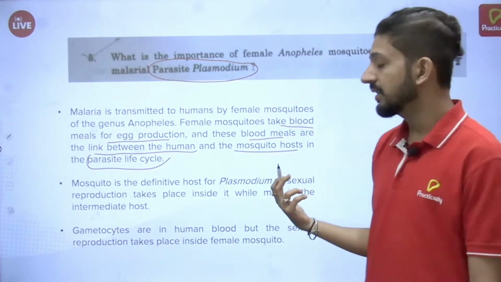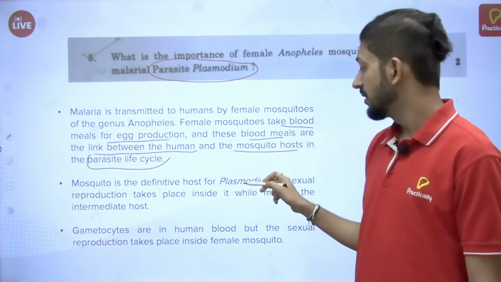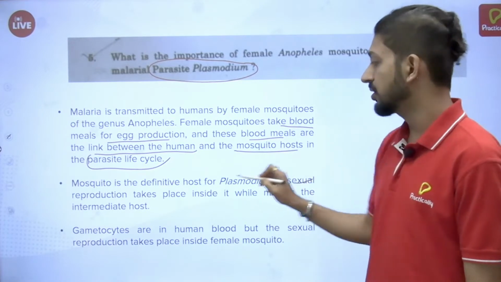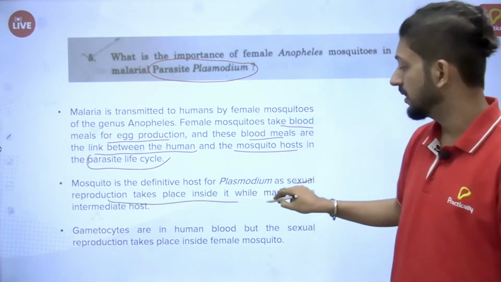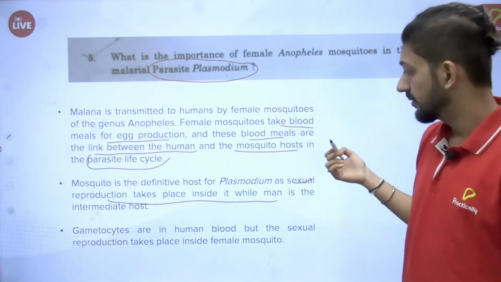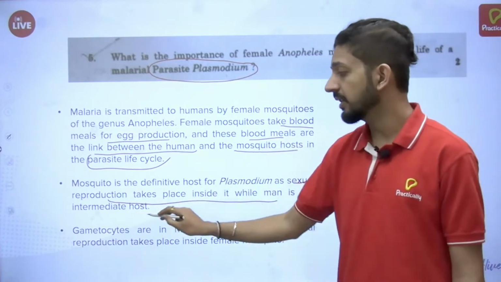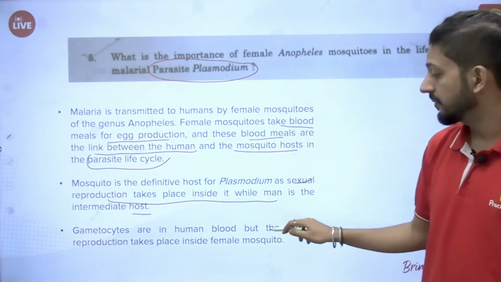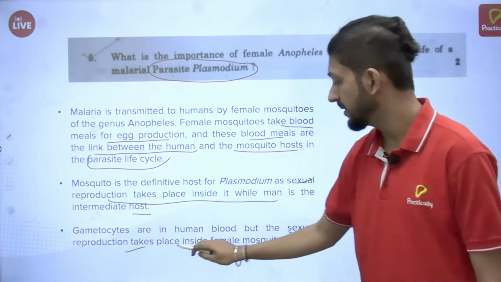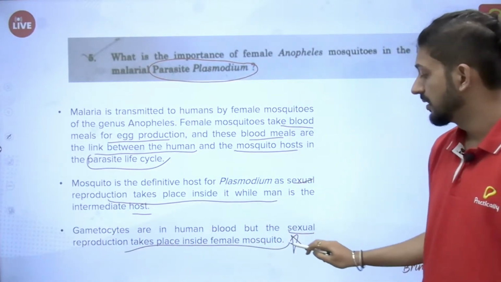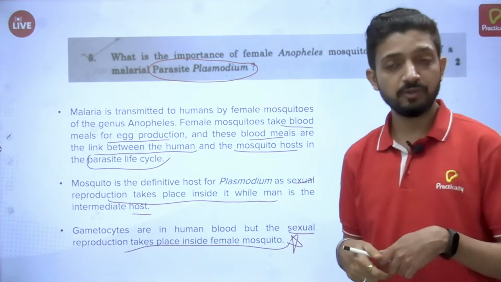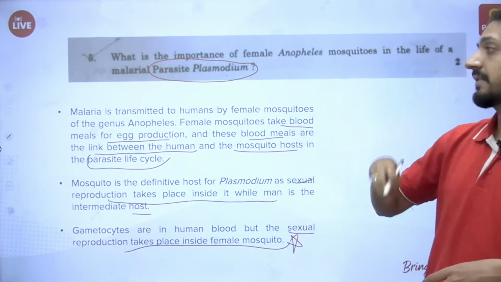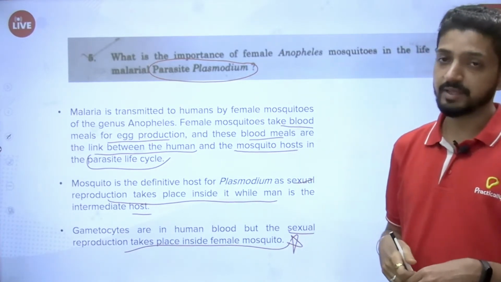Another thing that happens in the mosquito's body is the sexual reproduction of Plasmodium, while man is the intermediate host. Also, gametocytes are in human blood, but sexual reproduction takes place inside the female mosquito. So that is the significance of female Anopheles mosquito in the life cycle of malarial parasite Plasmodium.